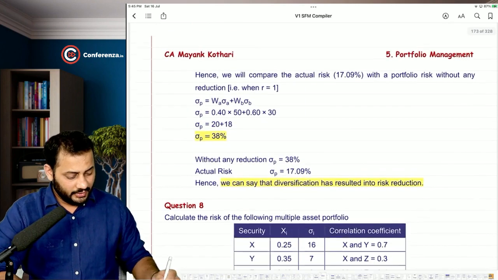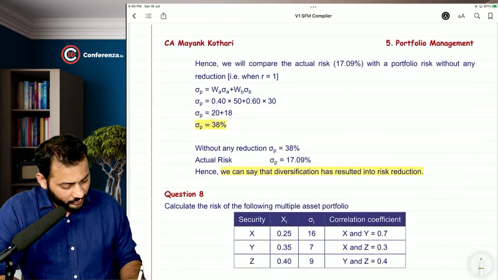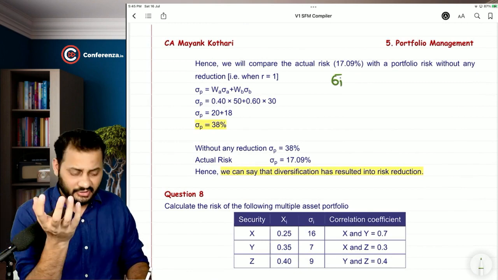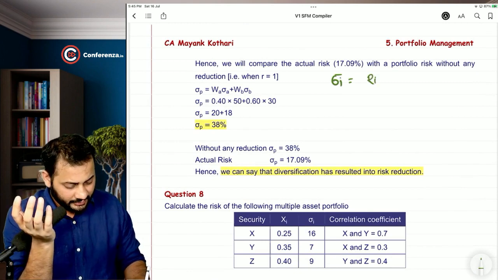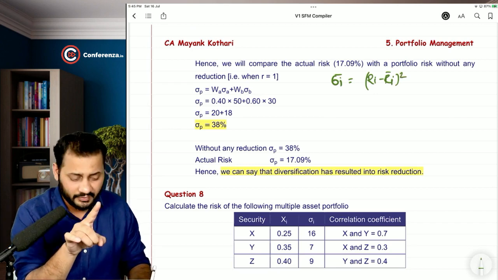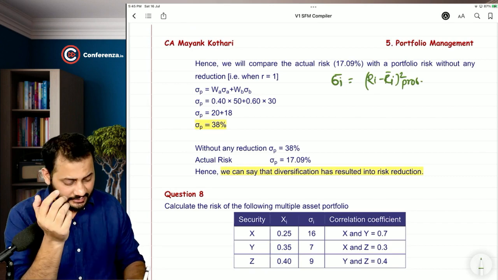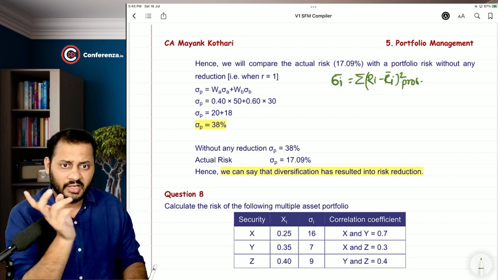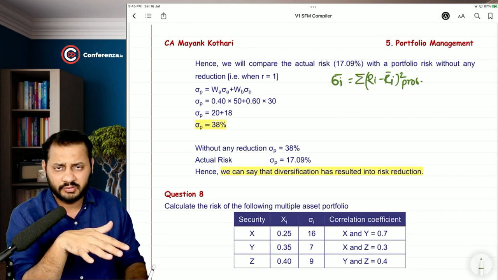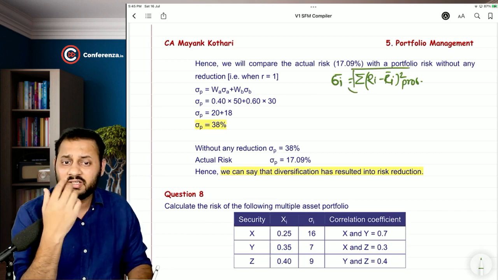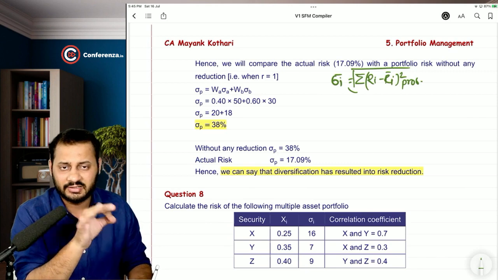I will tell you one thing. We learned how to calculate the standard deviation of a single security. It was like taking the deviation first and squaring it to remove the negativity, then multiplying it with the probability if there is any, then doing the summation, and if there is no probability, dividing by the number of observations, and then taking the square root. This is how we calculate the risk of a single security, a single asset.